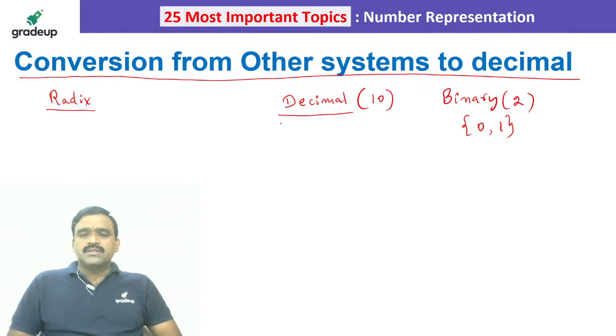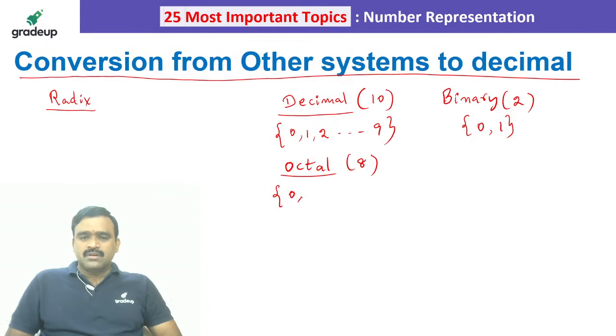In a decimal system, we use 10 digits from 0 to 9: 0, 1, 2 and so on up to 9, 10 digits we are using. Now take the octal system, for example. The octal system is base 8, so radix 8. Here 8 different numbers we can use: 0, 1, 2, 3, 4, 5, 6, 7. These are the numbers in octal.